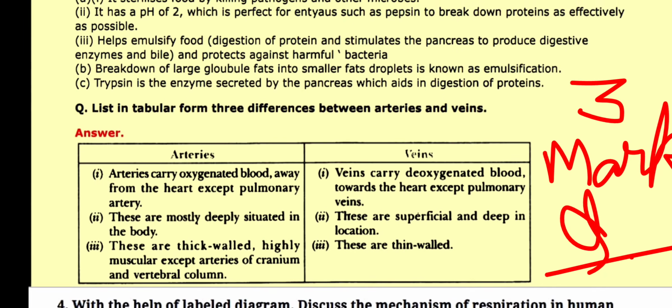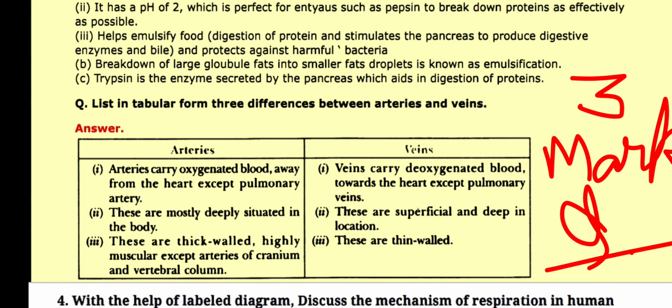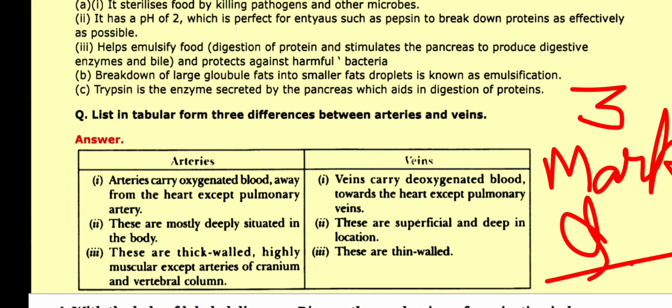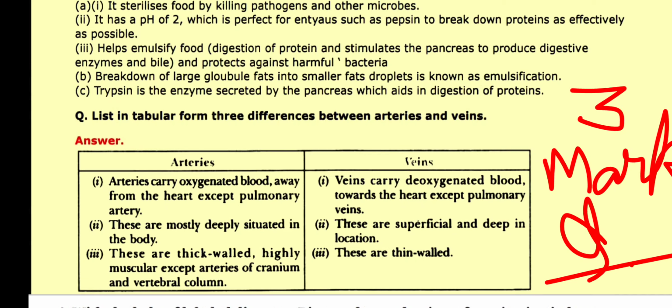Q. List in tabular form 3 differences between arteries and veins. Answer. Arteries carry oxygenated blood away from the heart, except the pulmonary artery. Veins carry deoxygenated blood towards the heart, except the pulmonary vein.